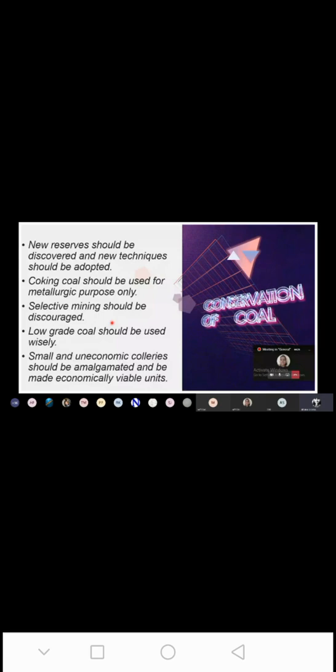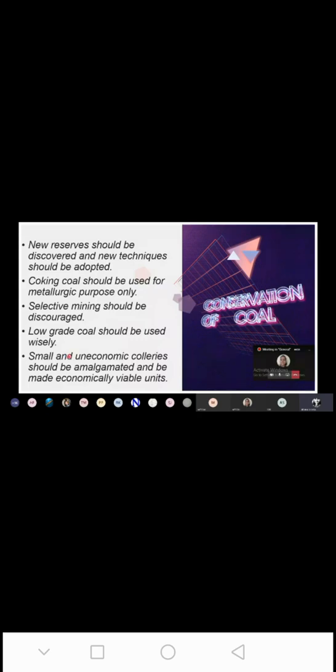Okay. Low grade coal should be used wisely. So what are the low grade coals? As I have told you, lignite and peat are the low grade coals. Basically, people tend to prefer the bituminous and anthracite varieties of coal rather than lignite and peat, because, as I have told you, they have a lot of moisture content. So these lignite and peat are left as they are.